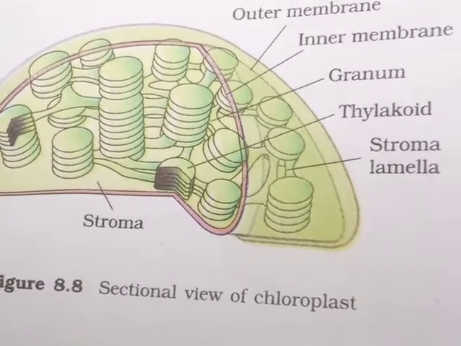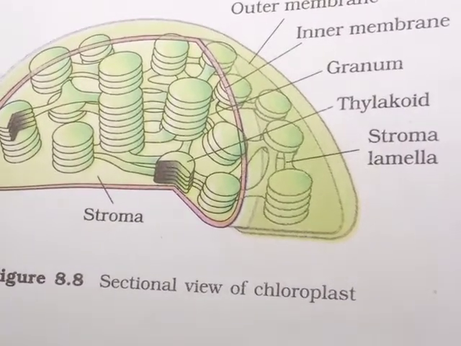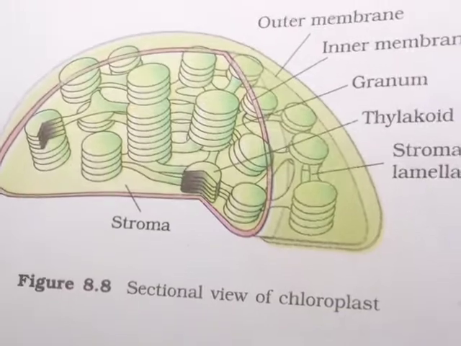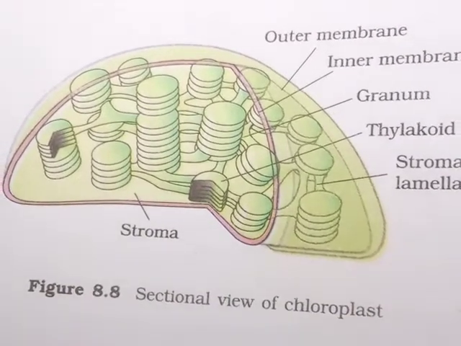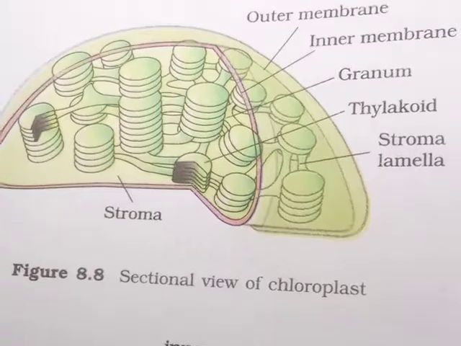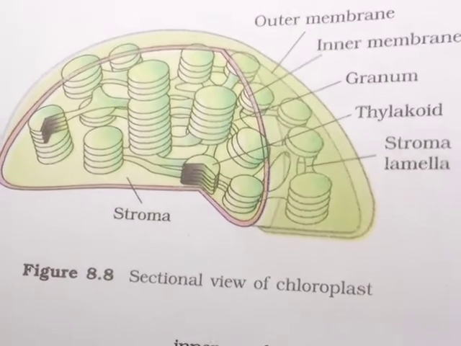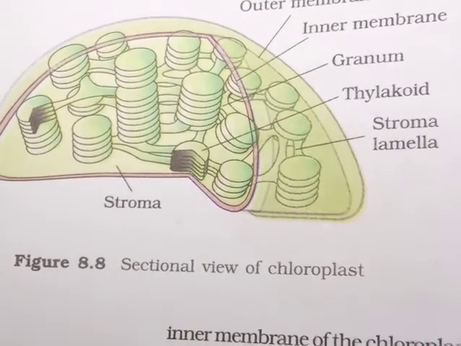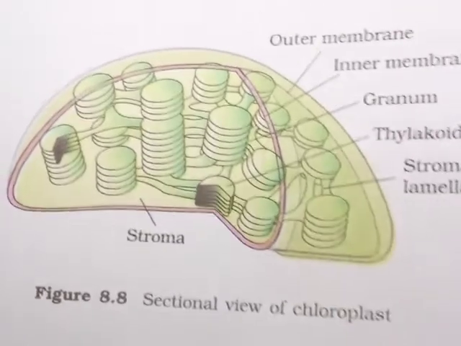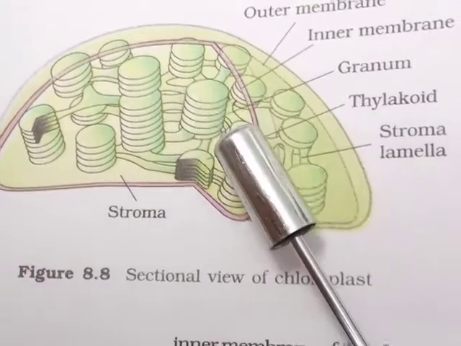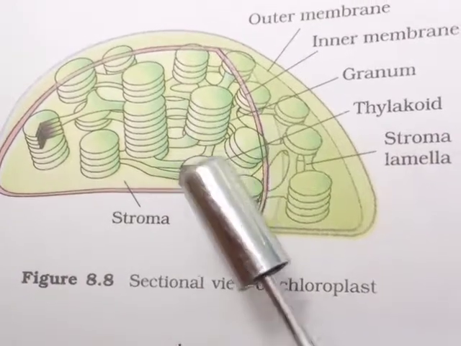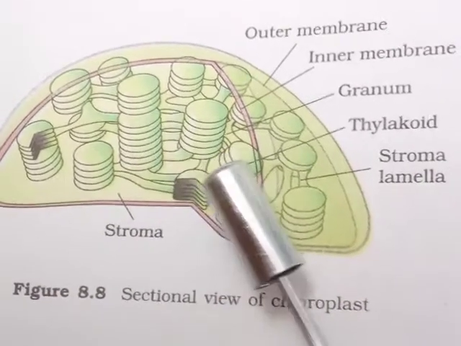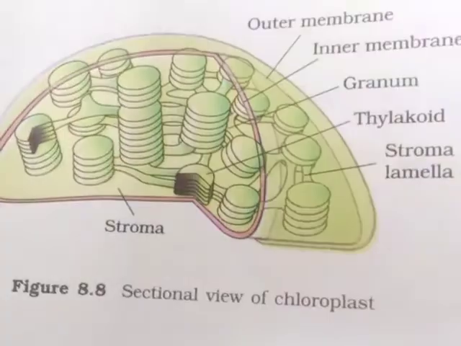Chlorophyll pigments are present in the thylakoids, and the ribosomes of the chloroplast are of 70S type, meaning they are smaller in size. As we know, 70S ribosomes are present in the prokaryotes, but cytoplasmic ribosomes are of 80S type. So the ribosomes within the chloroplast are of 70S type, like the prokaryotic ribosomes, not like the cytoplasmic ribosomes, which are of 80S subtype.